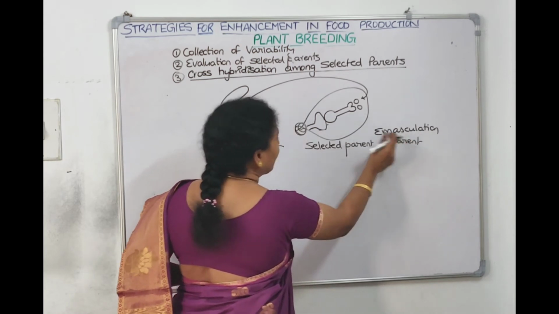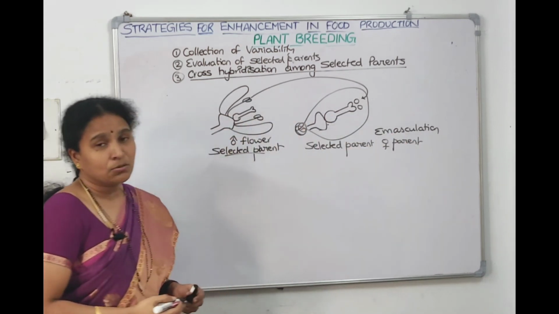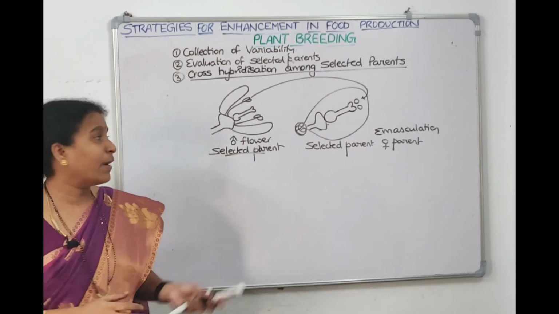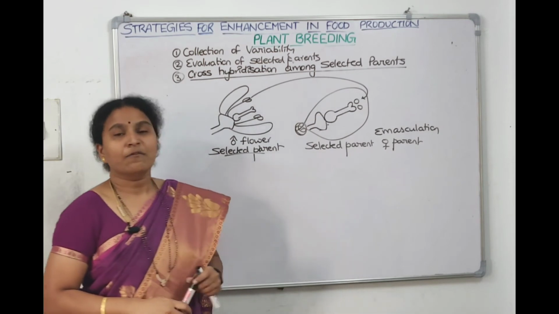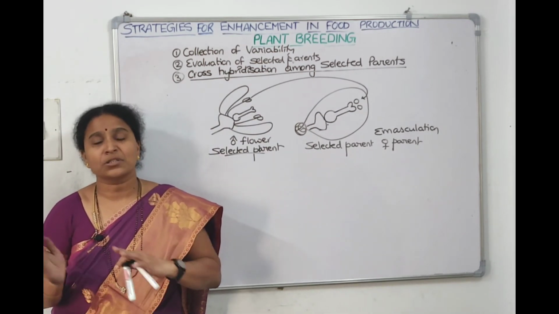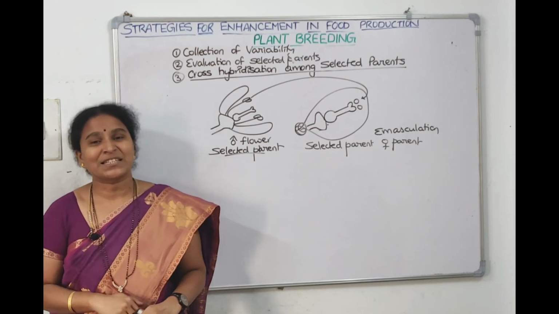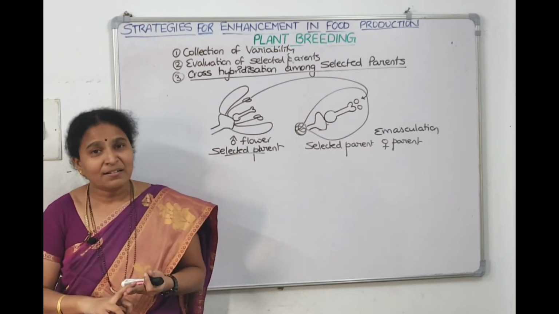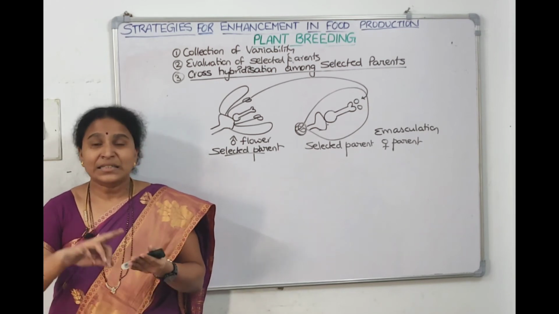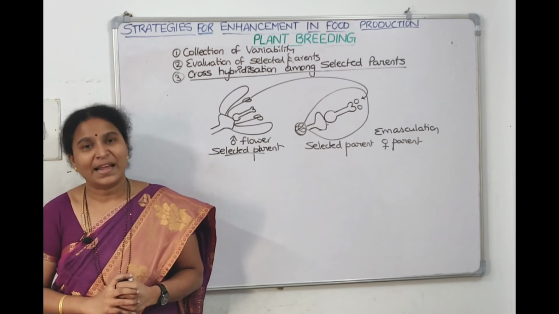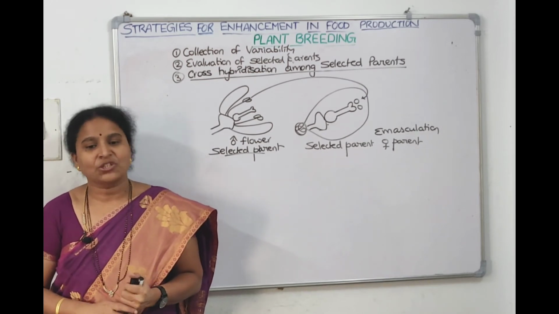In the female parent we remove the anthers so that self pollination will not happen, and only the pollens we provide will fertilize. This step involves many steps: emasculation, bagging, collecting the pollen grains, opening the bag, dusting them, rebagging it, and allowing fertilization, fruit and seed formation, right?